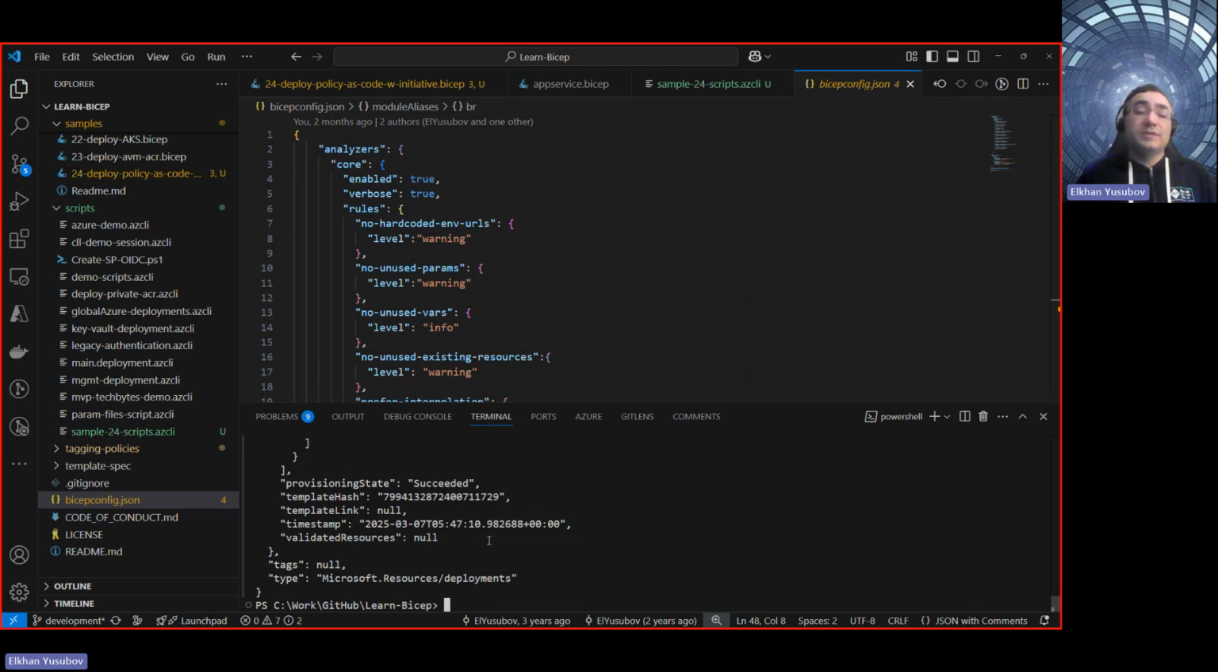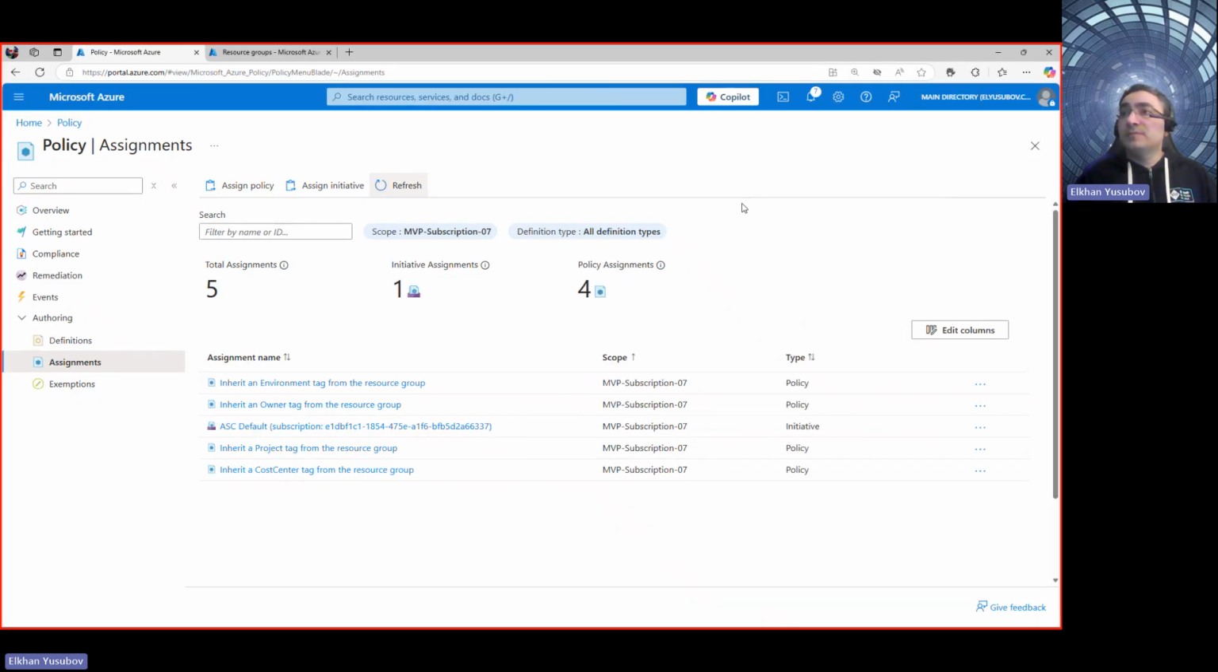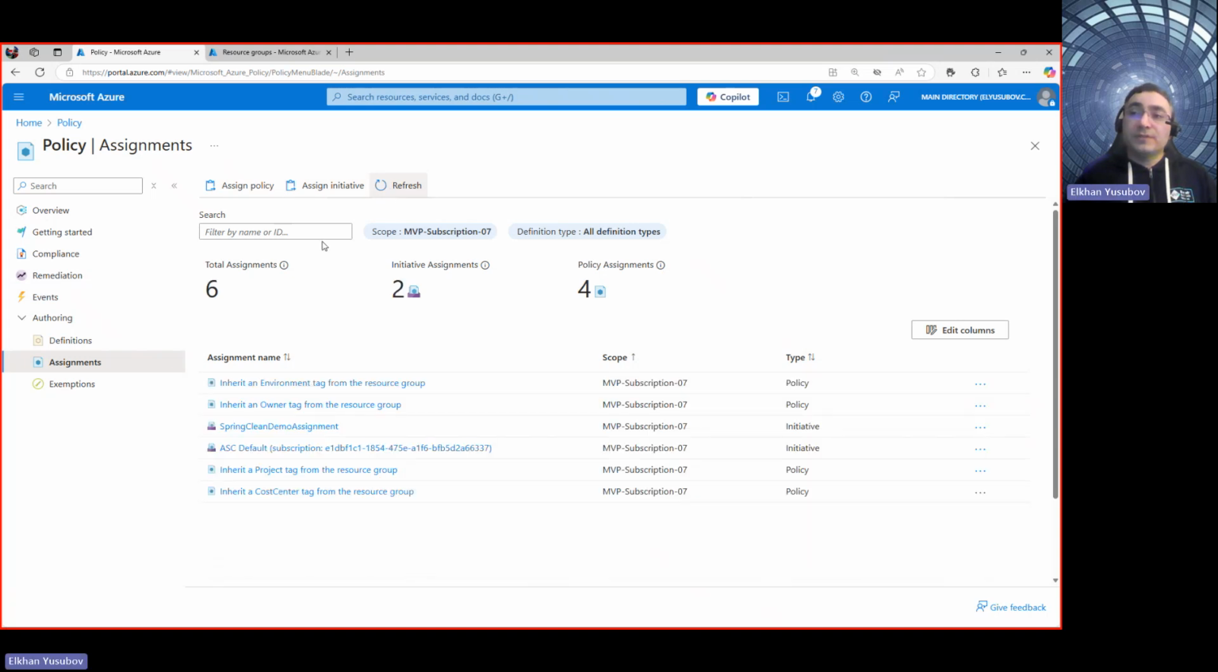So, as the deployment is done, let's switch back to our Azure portal and see what got provisioned there. So I'm going to switch back here to Azure portal. In Azure portal, let's make it bigger. We had 5 assignments only. I'm going to refresh this. And now we have 6. So this is the Spring Clean demo assignment.